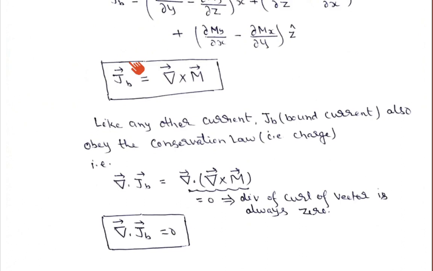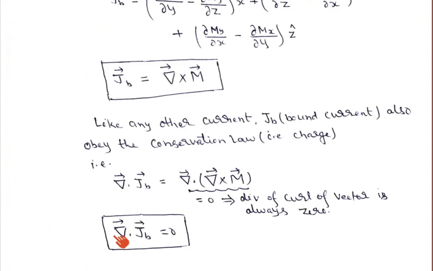If we find the divergence of JB, it is equal to the divergence of curl of M. We know that the divergence of the curl of any vector is always equal to 0. So the divergence of JB is equal to 0, and this shows the conservation law, the conservation of charges.